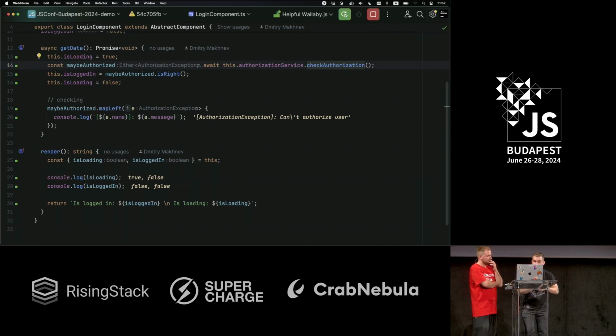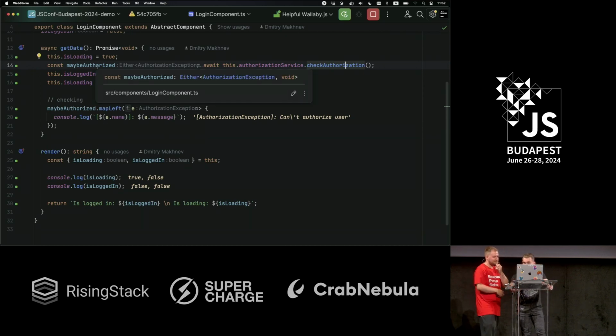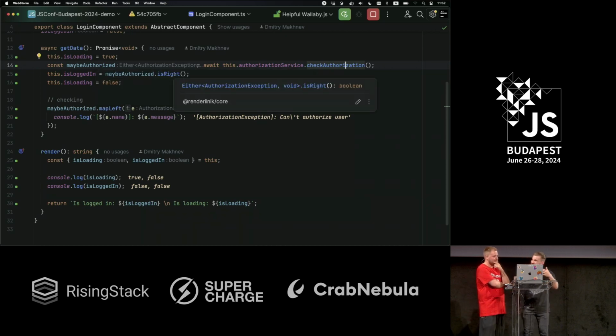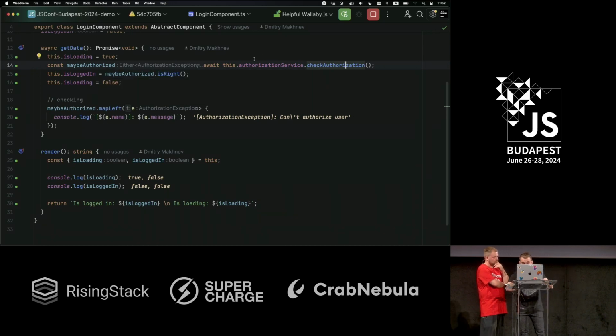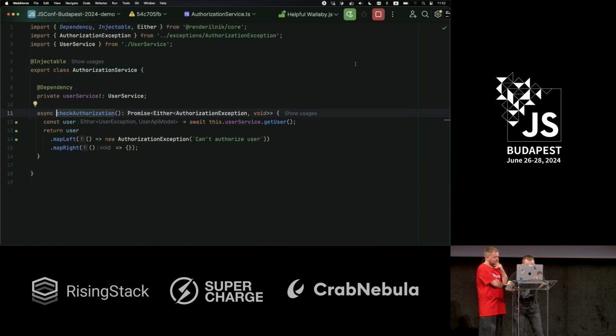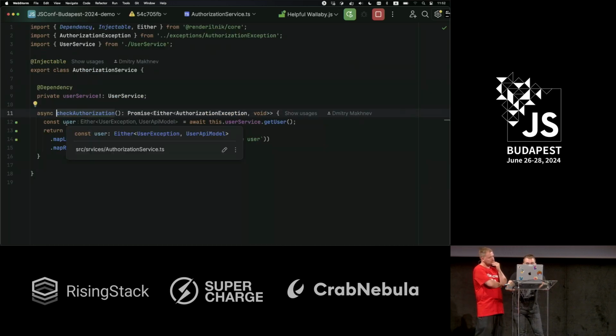Yep, here. So you see, maybe authorized in this case returns either exception or data. Here, we're just checking isRight. So it's an encapsulated variant of our instance of, because, I mean, why right? Because data is obviously on the right side. If it was on the left, I mean, definitely it's left. In the service, we have a call that returns user exception or user API model.